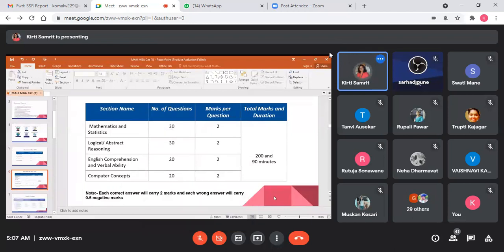So at least try to do a minimum of 5 questions on each topic. Subtopics, sorry, students. Suppose there is the algebra topic under the mathematics and statistics section. In algebra there are fundamental operations in algebra, or probability, permutations and combinations. So try to solve a minimum of 5 questions for each pattern.